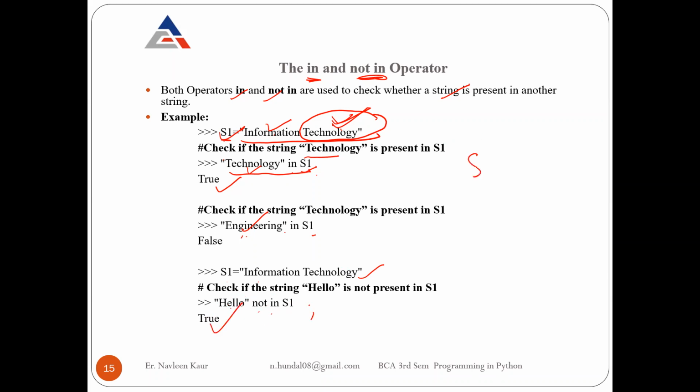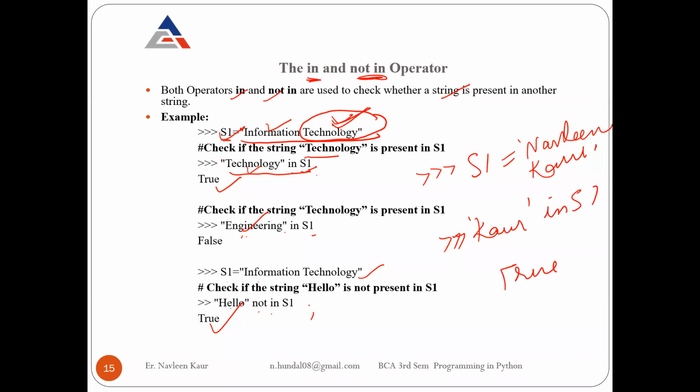Let me give you an example. If I write S1 equals Navleen Kaur, and I write "Kaur" in S1, the answer will be true. Yes, Kaur is present in S1. If I write "hello" in S1, I will get false because in S1, hello is not present.